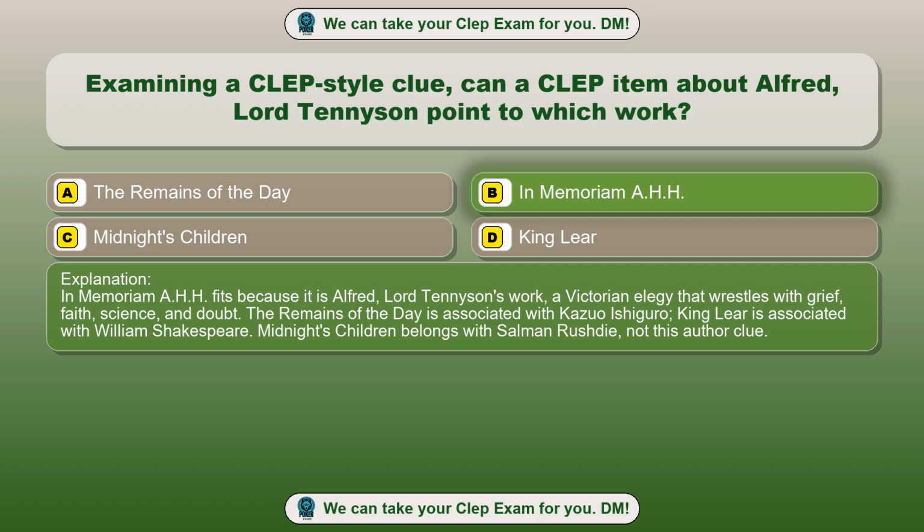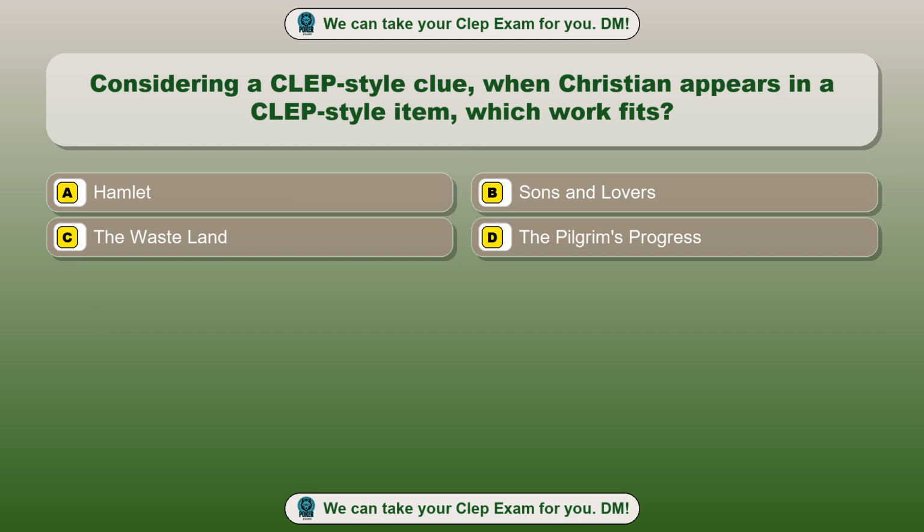Midnight's Children belongs with Salman Rushdie, not this author. Question 17. Considering a CLEP style clue, when Christian appears in a CLEP style item, which work fits? Option A, Hamlet. Option B, Sons and Lovers. Option C, The Wasteland. Option D, The Pilgrim's Progress. The correct answer is option D, The Pilgrim's Progress.